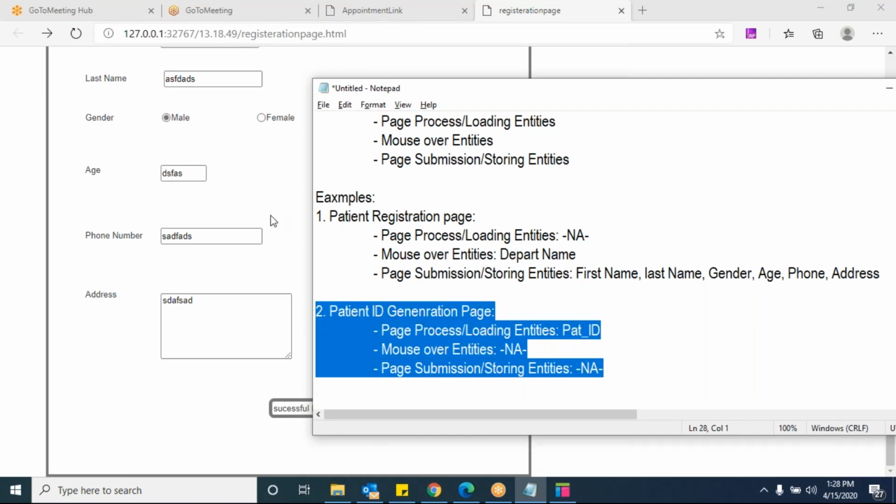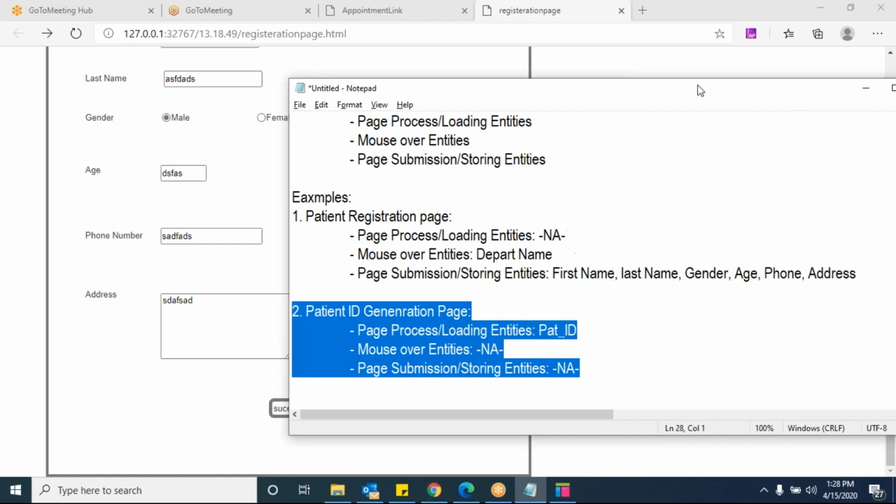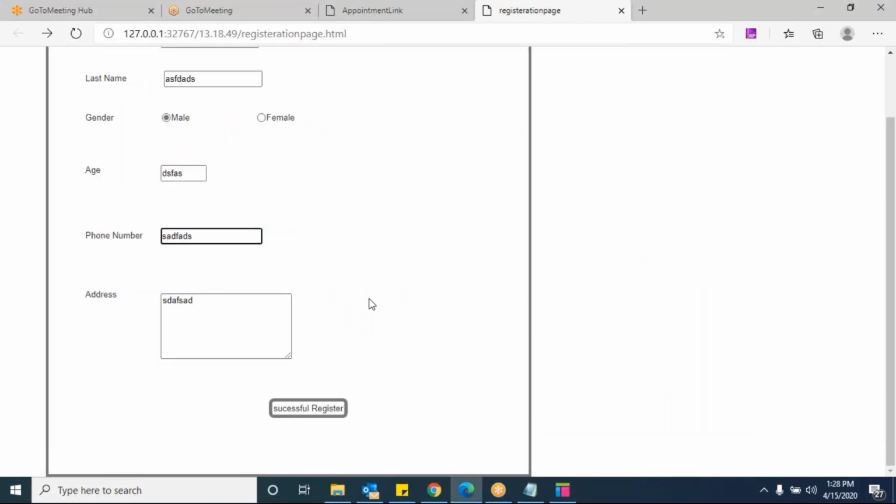Okay, each and every individual page is different. And in a few scenarios, you are keeping dynamic panels. For example, once I click Yes here, the patient ID I'm going to display on the same page. Do remember, if I click on successful register, I can display the patient ID. So and so patient ID is successfully registered on the same page.